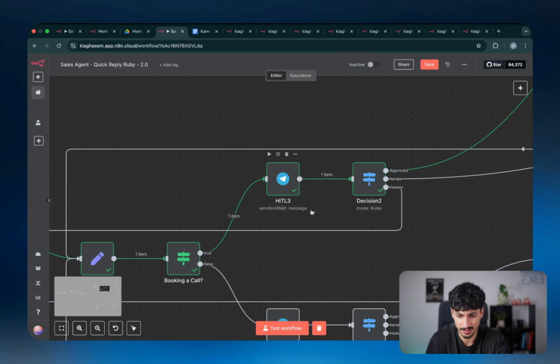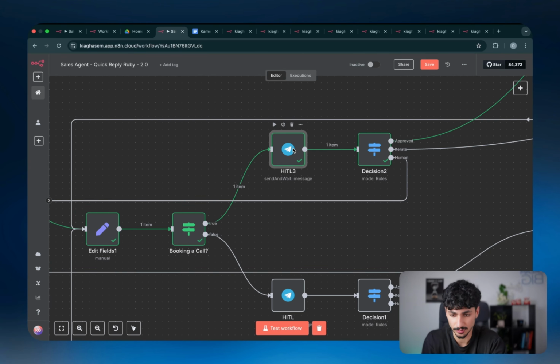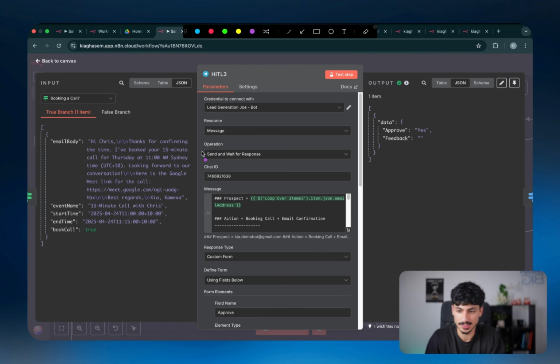But I've realized that Telegram is the best one for me. And honestly, a lot of people use Telegram. So I just thought I'd put Telegram in here. But basically what this node is doing is it's sending a message and waiting for the response.